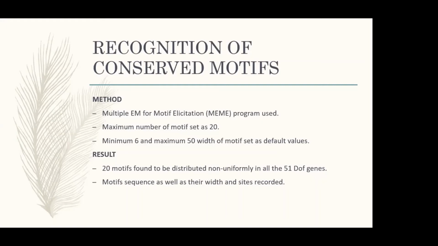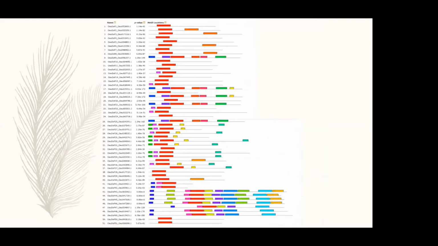Motif sequences as well as their widths and sites were recorded. These are the motif sequences, then the E-values, sites, and widths. E-value is basically the number of expected hits that can be found by chance throughout the entire genome. Then this picture shows the distribution of all the 20 motifs.